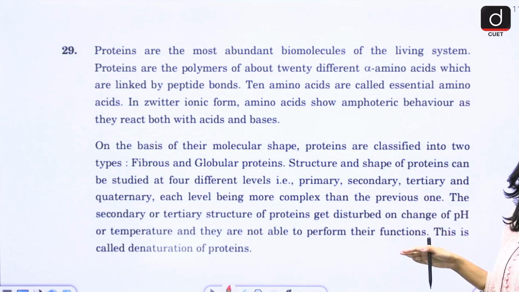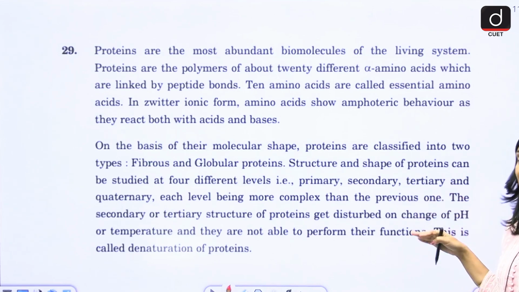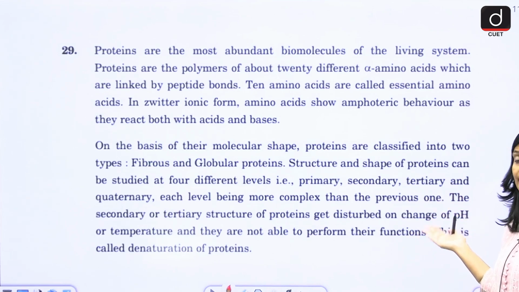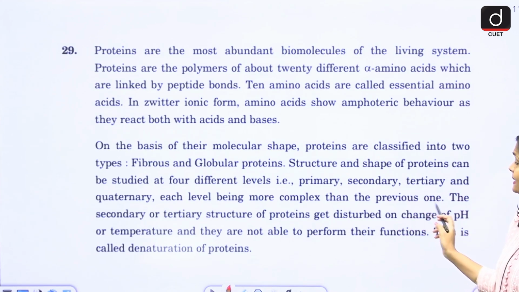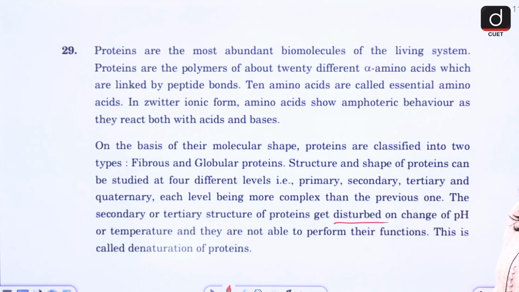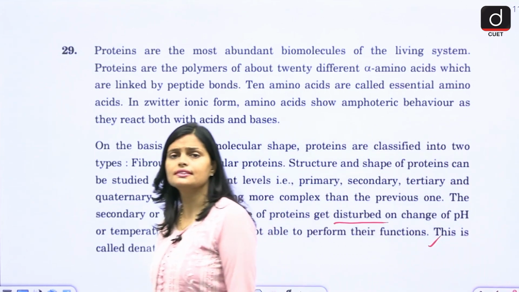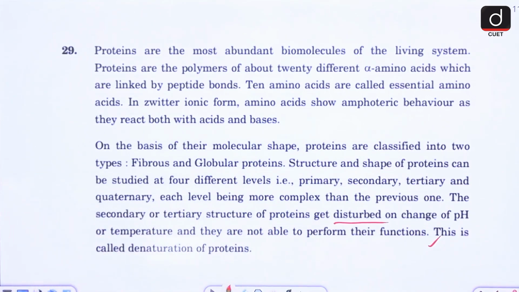So of course, primary is the simple one, secondary is more complex than primary, tertiary is more complex than secondary. So like this, complexity increases. The secondary or tertiary structure of protein gets disturbed on change of pH or temperature, and they are not able to perform their function. This is called denaturation of protein. So this is the paragraph based on protein only.